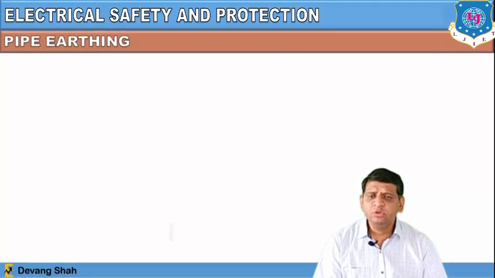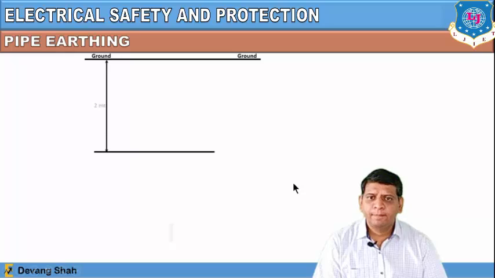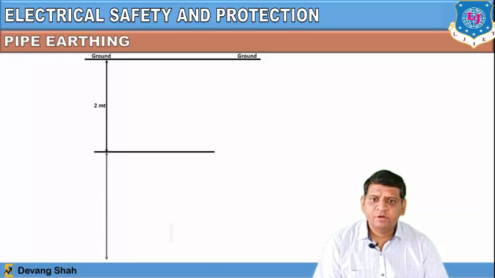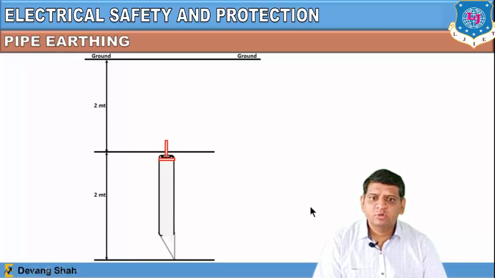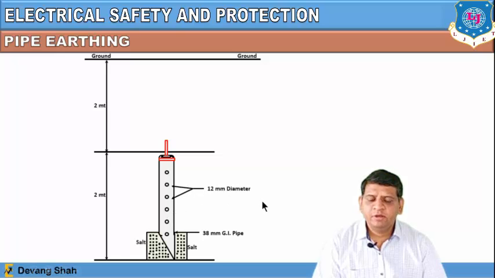Here there is a ground position where we can start the installation of this earthing, from ground level to a depth of 2 meters. You require a proper framing of the earthing, and after this 2 meters you require a pipe with this particular construction: a 38 mm galvanized iron pipe provided with holes of 12 mm diameter, right?